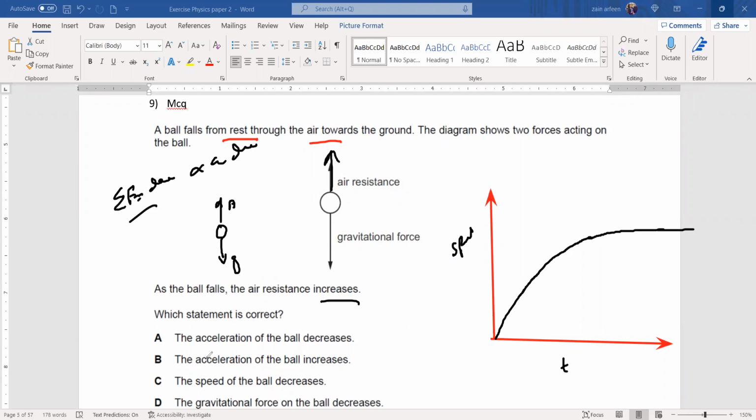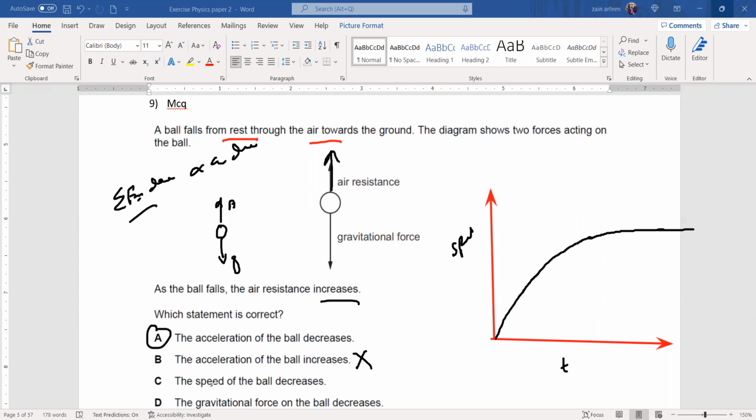So option B can never be an answer for any falling object, because the acceleration of a falling object can never increase. Either it is constant or it will decrease. So that's why option A is the right answer, that the acceleration of the ball is decreasing.